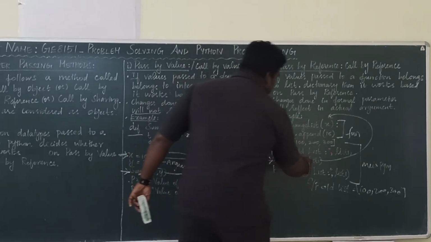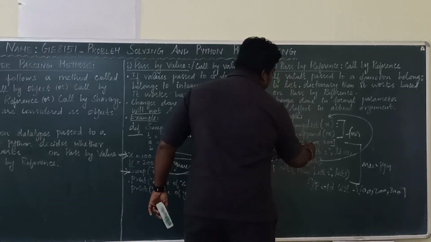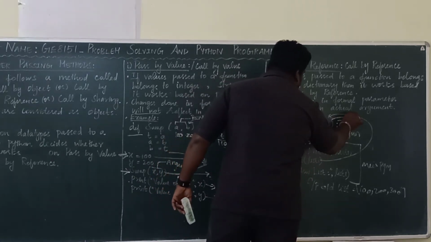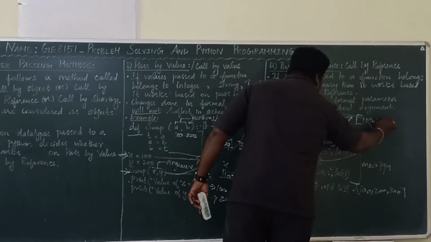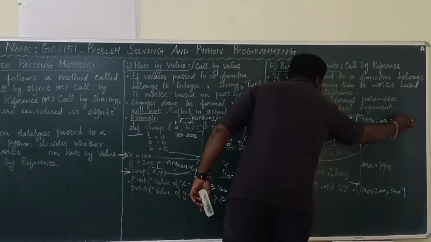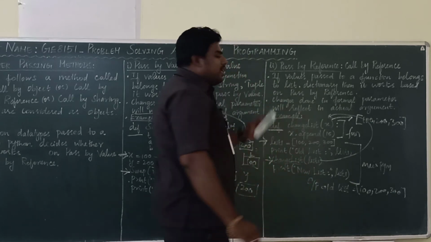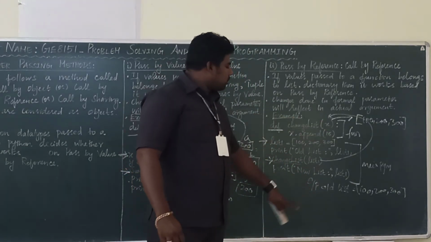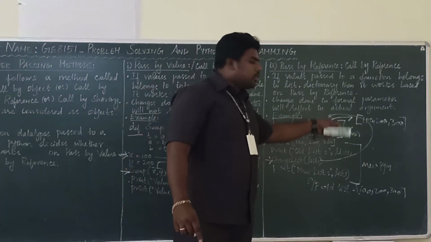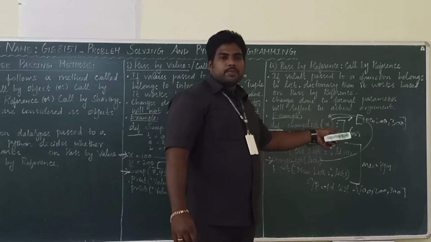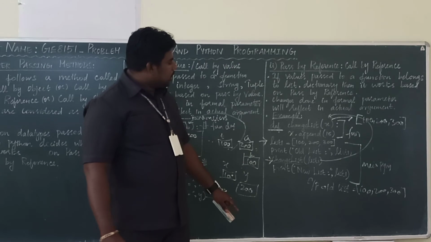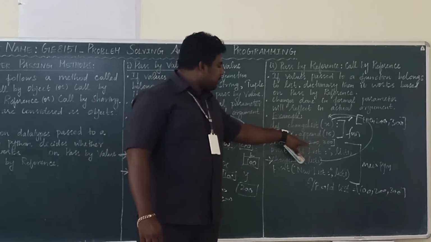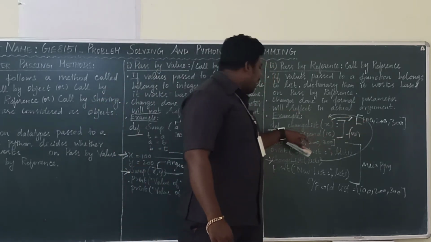So what is list1? list1 is nothing but 100, 200, 300. Now this x is also 100, 200, 300. This x is also now a list. Why? You are passing one list to another variable. Now here x dot append.